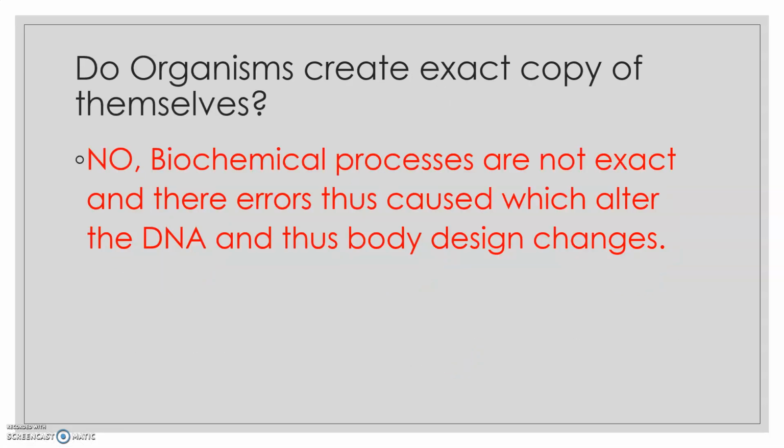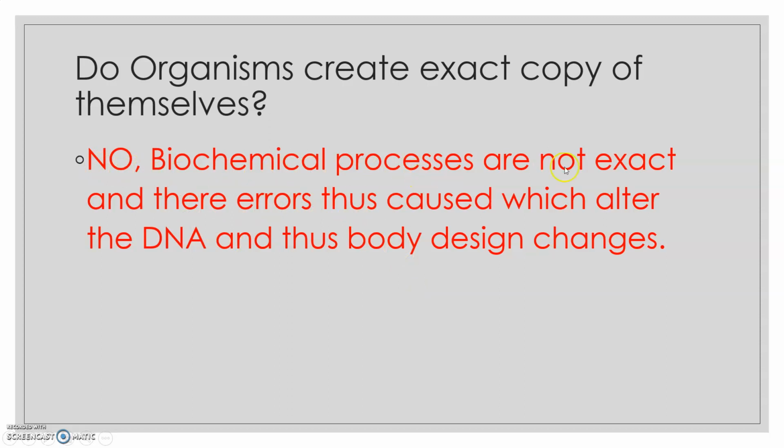First, do organisms create exact copies of themselves? The answer is no. See students, in the previous videos I told you that asexually reproducing organisms produce exact copies of themselves. But it is not always the case, because even asexually reproducing organisms produce a new copy of DNA before they reproduce. And during the production of the new DNA, there can be some errors which may lead to a change in the organism. So here we will answer as no.